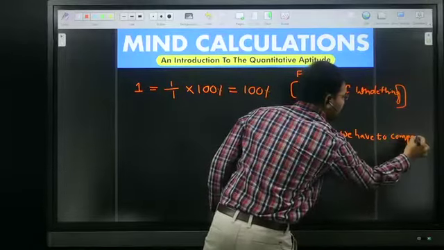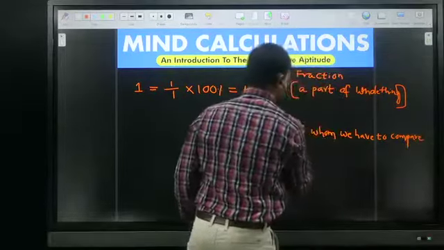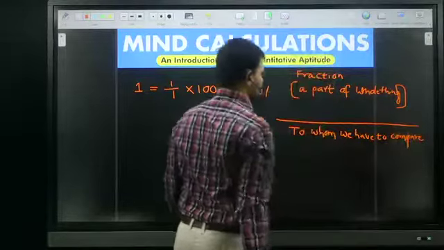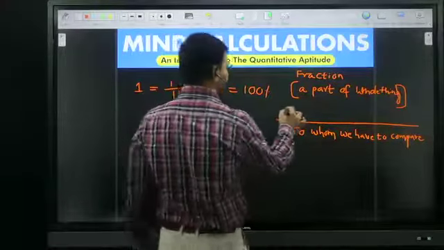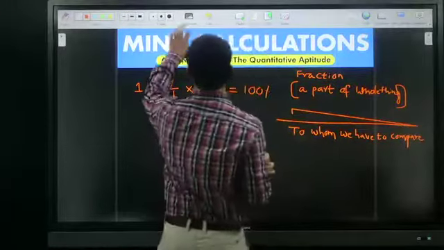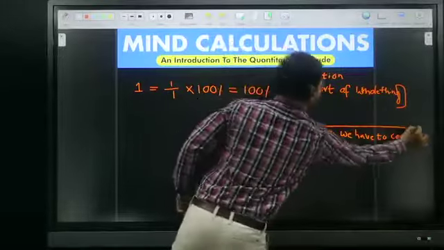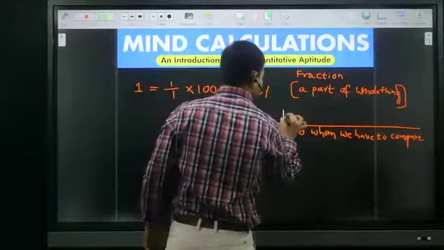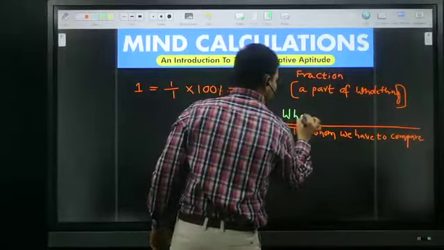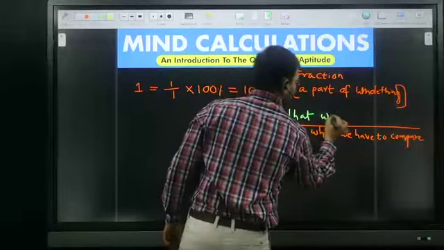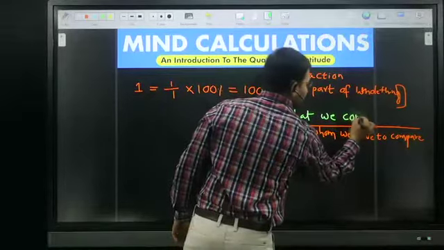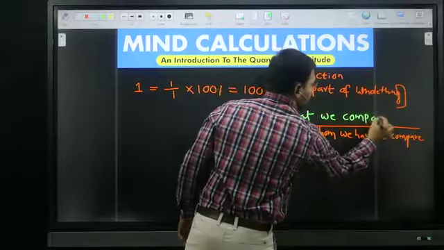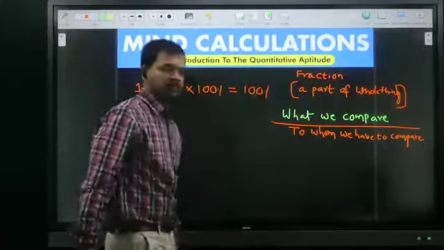And what we compare, that one you have to put in the numerator.